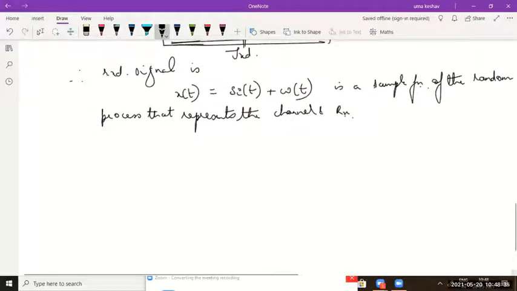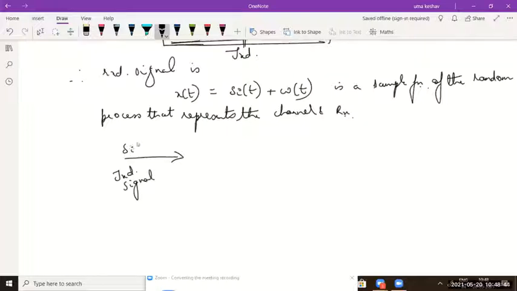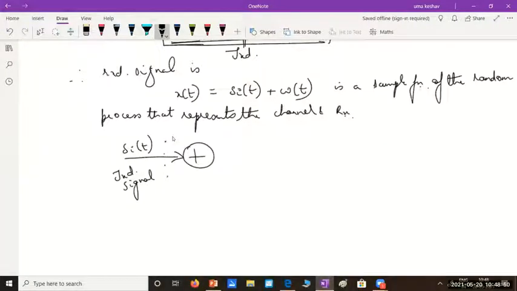I'll just consider it like this. Say for example, I have a transmitted signal Si of t, and this is the channel area.